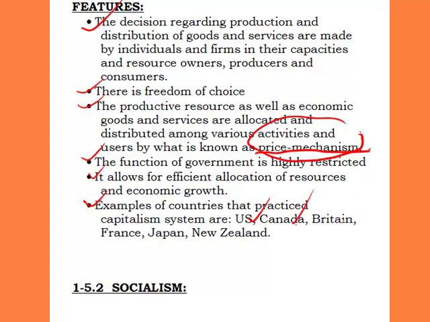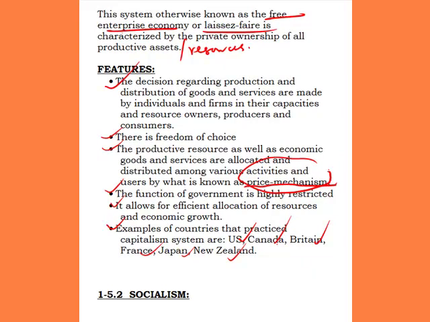The other one is Canada. Right? The other one is Britain, France, Japan, and New Zealand. All these countries practice the capitalist economic system. Don't forget that under capitalist economies, what determines how goods and services are allocated and distributed is what we call the price mechanism.